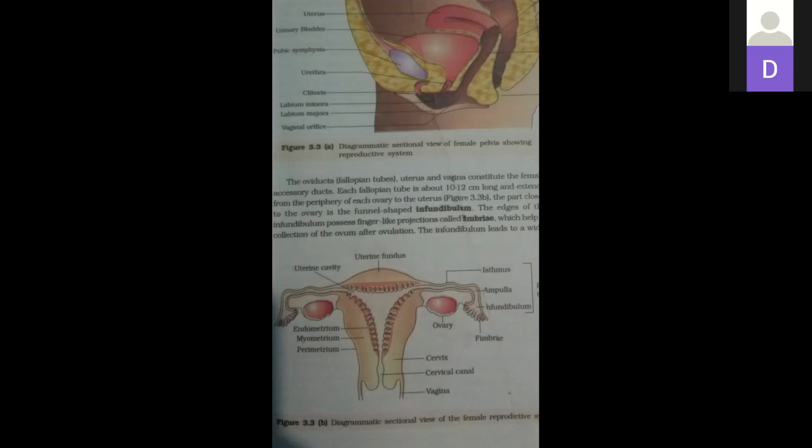Now the next step: the blastomeres in the blastocyst arrange into an outer layer. All are arranged in the outer covering. The group of cells arranged in the outer layer makes the trophoblast. And an inner group of cells is attached to the trophoblast. Is it clear?